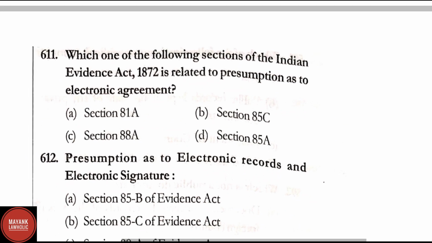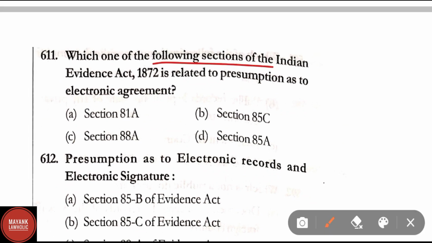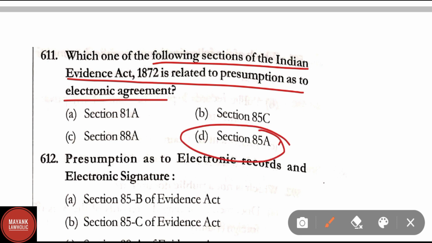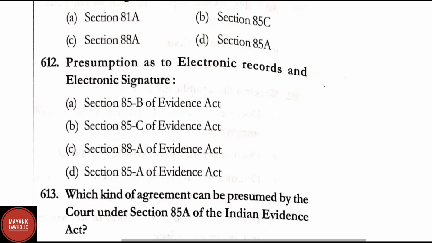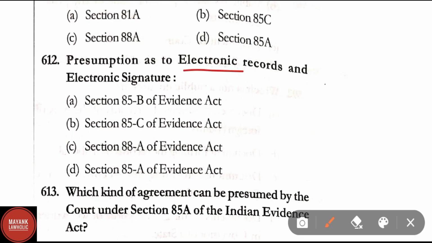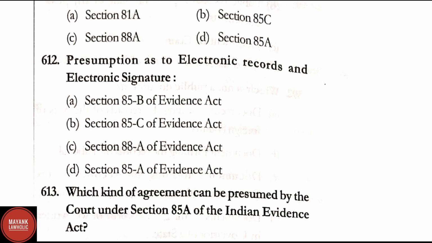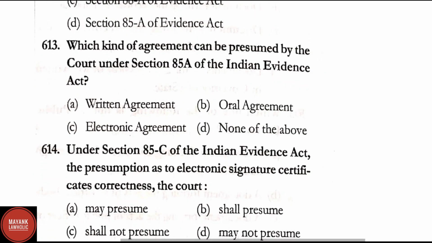Question number 611. Which one of the following sections of the Indian Evidence Act 1872 is related to presumption as to electronic agreement? Correct answer here is option D, that is section 85A is related to presumption as to electronic agreement. Question number 612. Presumption as to electronic records and electronic signatures is provided in option A, that is section 85B of Evidence Act.